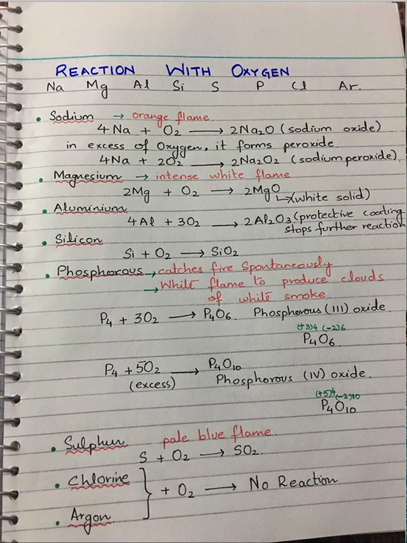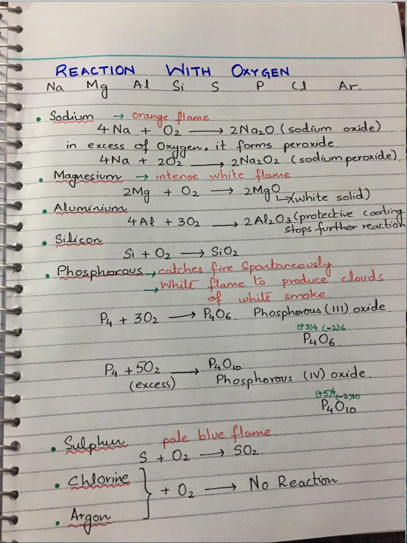Next is aluminium. Aluminium will burn in oxygen if it is in powdered form. Otherwise, a protective coating of insoluble aluminium oxide is formed on the surface of the metal, which stops and inhibits further reaction. As a result, white aluminium oxide is produced.